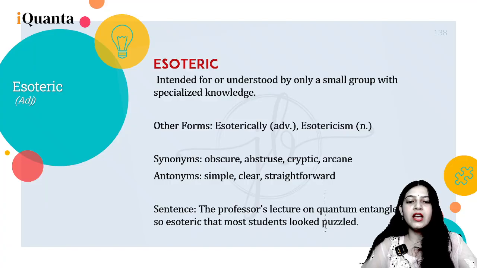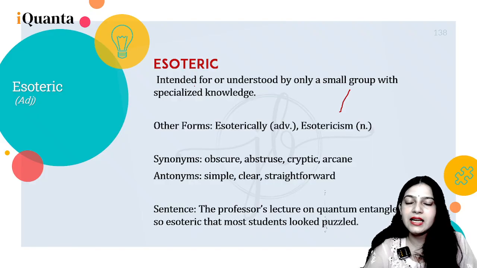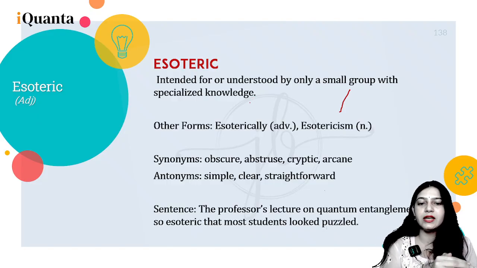Let's see. So esoteric is basically intended for or understood by only a small group with specialized knowledge.